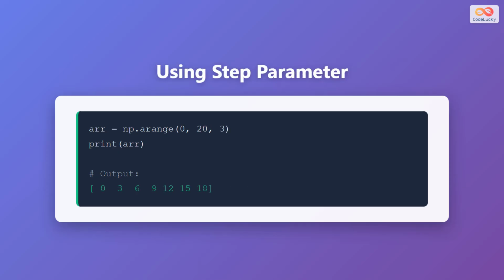The step parameter controls the spacing between values. Here, arange of 0, 20, 3 creates an array starting at 0, going up to but not including 20 with a step of 3. The output shows 0, 3, 6, 9, 12, 15, and 18. Each value is 3 units apart from the previous one.